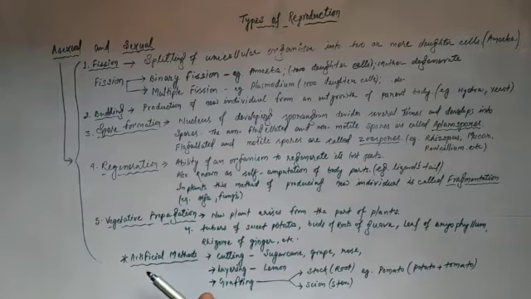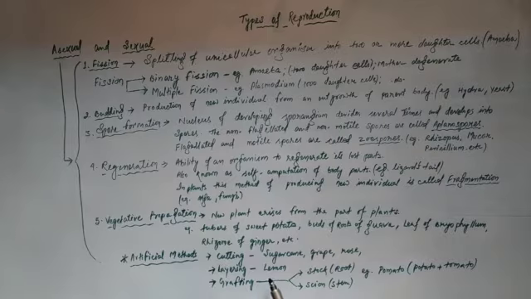The last one is the artificial method of asexual reproduction. In the artificial method of asexual reproduction, there are cutting, layering, and grafting. Cutting means the part of the plant is cut off and is sown or layered within the upper part of the soil. Say for example, sugarcane, grape, and rose. Rose is also grown with the help of grafting. I'll be discussing that in due course of time. Next one is layering.